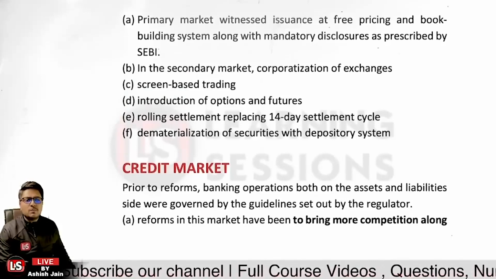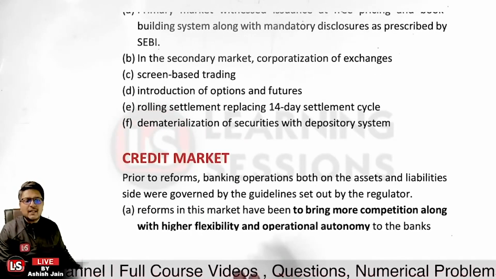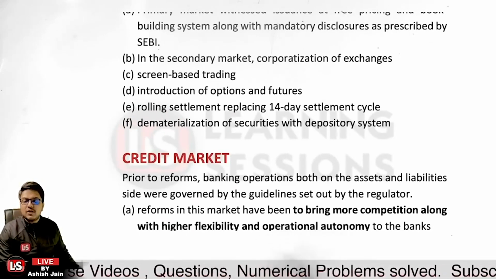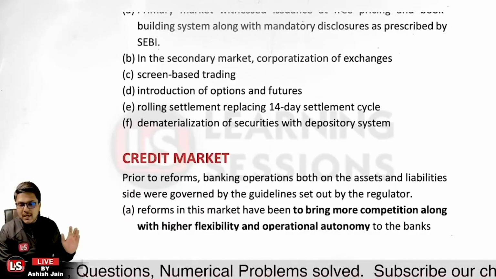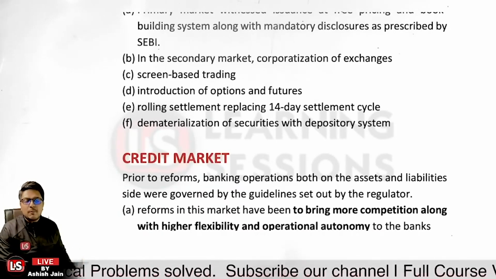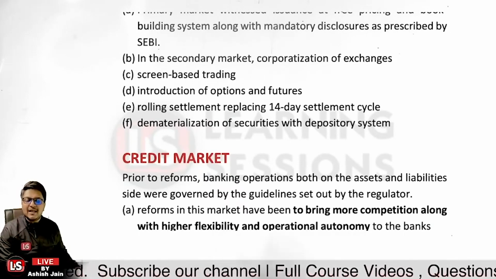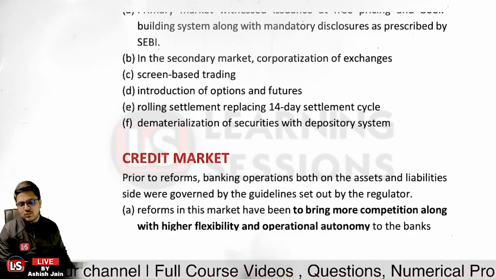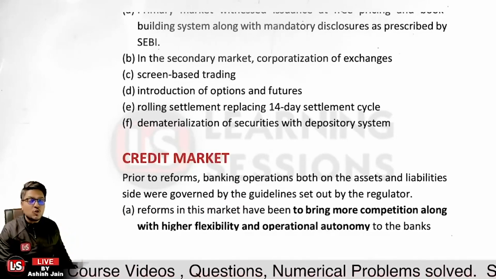Okay. Now it is related to the reforms of the credit market. Prior to reforms, banking operations on both the assets and liability sides were governed by the guidelines set out by the regulator. First of all, the interest rate was regulated. So the major reform is related to the deregulation of interest rates. Whether we are talking about assets or liabilities, both were governed by the guidelines of the regulator. And reforms in these markets have been to bring more competition, along with higher flexibility and operational autonomy of the banks.